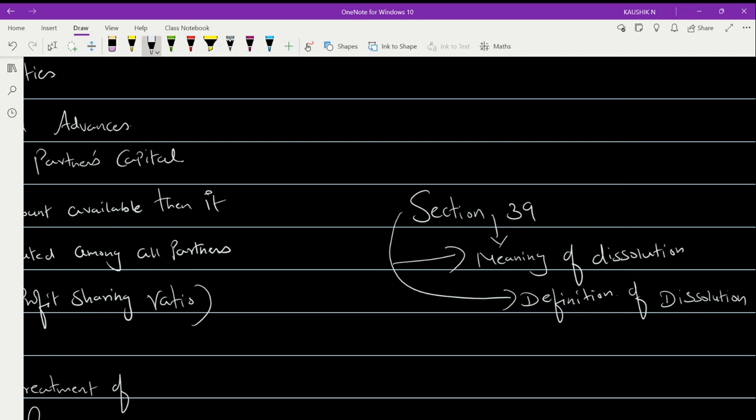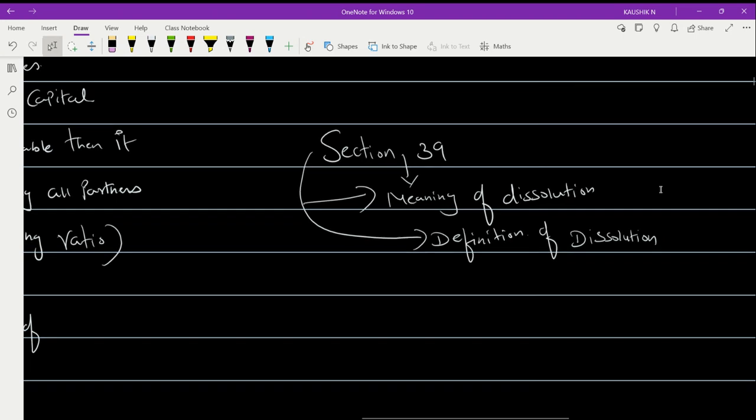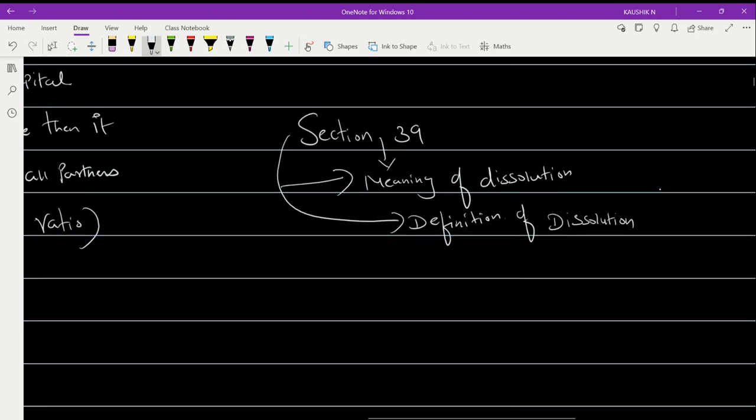And there is one more final section which is left over, section number 43. It is one more important section which we have to discuss. This section is talking about one among the modes of dissolution.